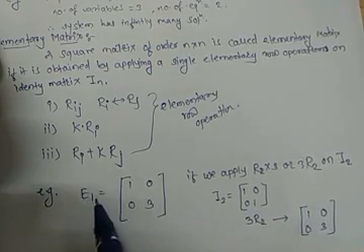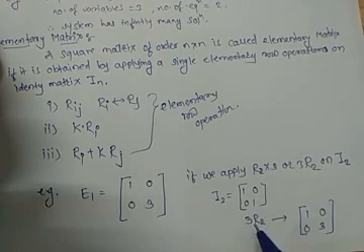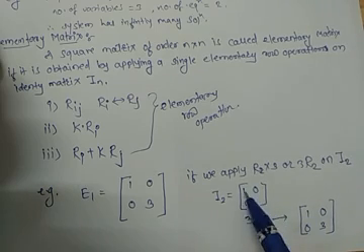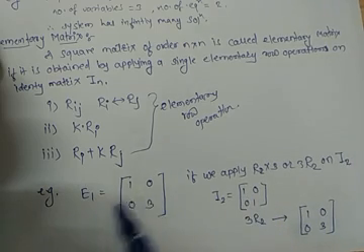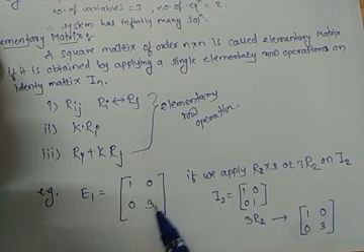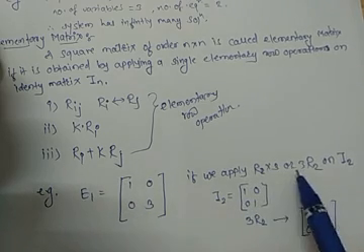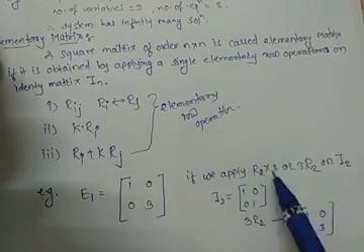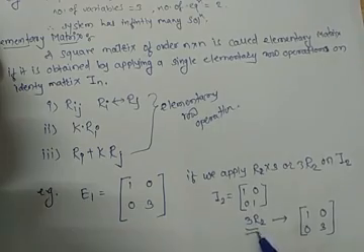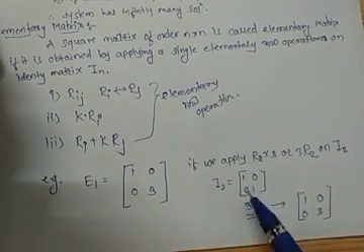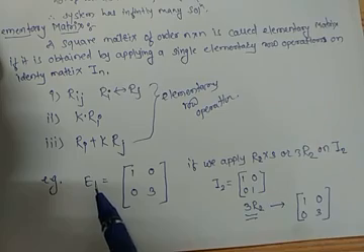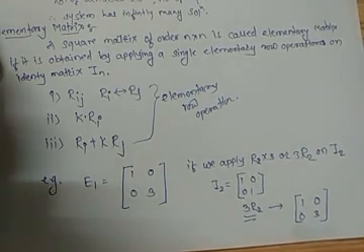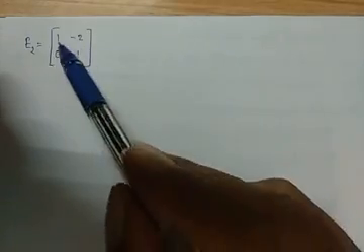So E1 is obtained by only one elementary row operation on the identity matrix of order 2, which is 3R2. So we can get the elementary matrix [1 0; 0 3] by applying only a single elementary row operation. This type of matrix is known as an elementary matrix. Or you can take another example, now in this example it is [1 -2; 0 1].